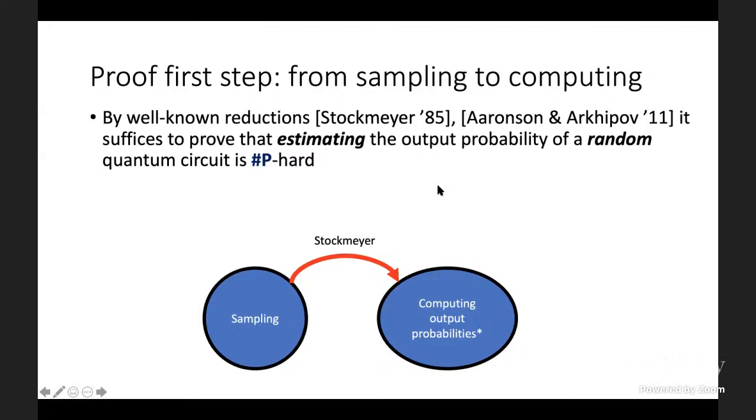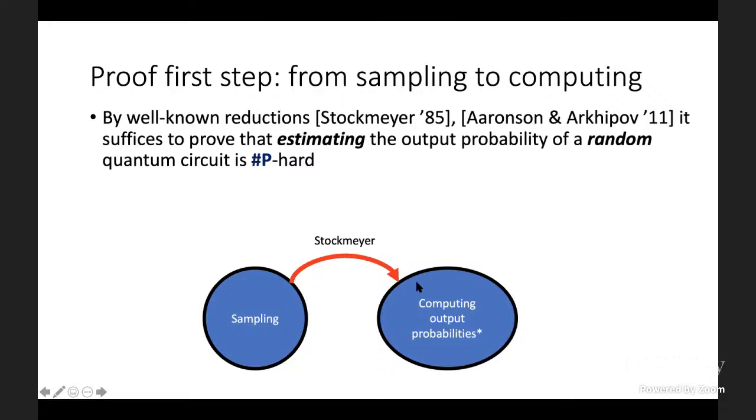So graphically, we think of Stockmeyer's reduction as working as part of a proof by contradiction. It works as follows. It says, let's say for the sake of contradiction, there does exist a classical algorithm that samples from the output distribution of most random quantum circuits.